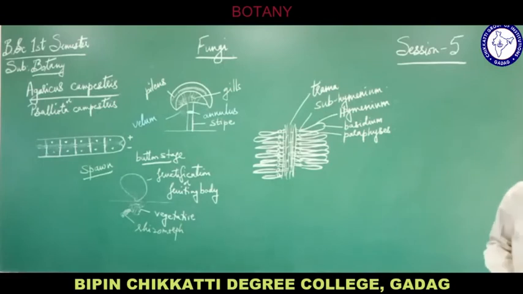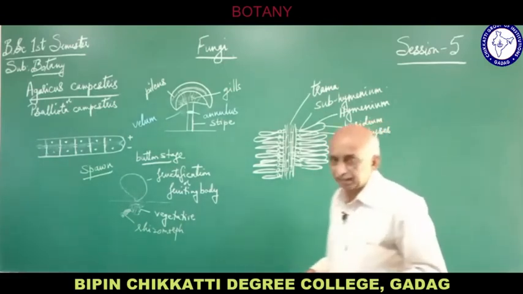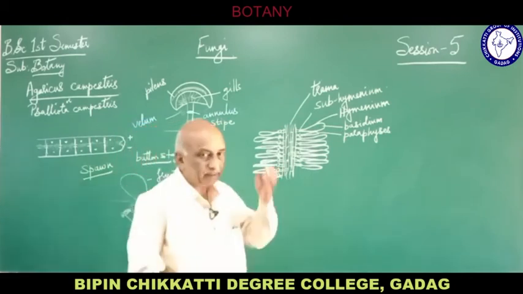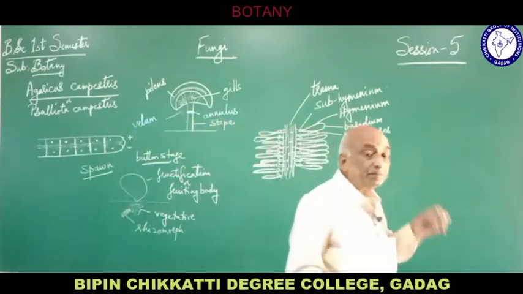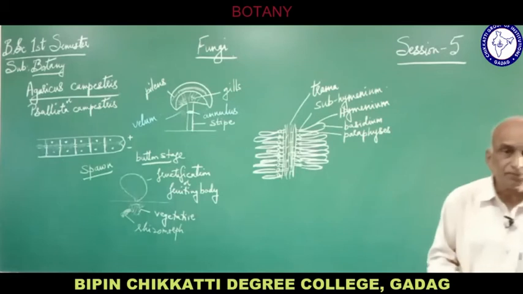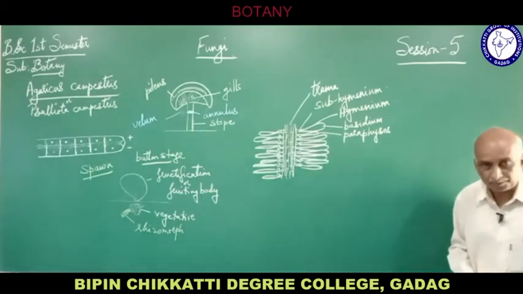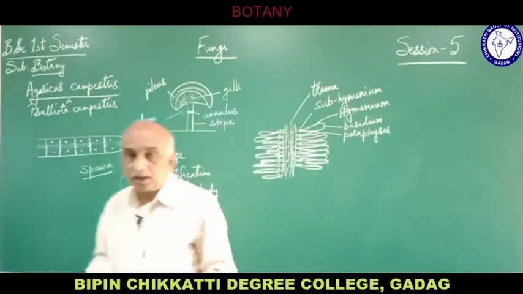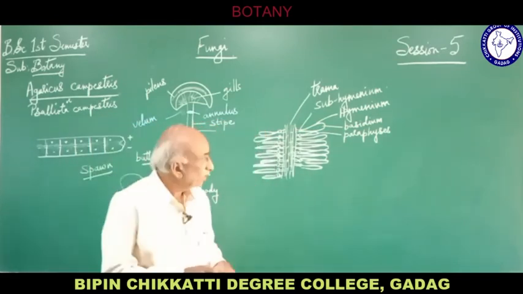Basidia are large, club shaped cells. They are broad at the free end and narrow at the basal part, narrow towards the subhymenium. Where they originate from the subhymenium, they are narrow, and they become broader at the free end. These large cells are called the basidia.